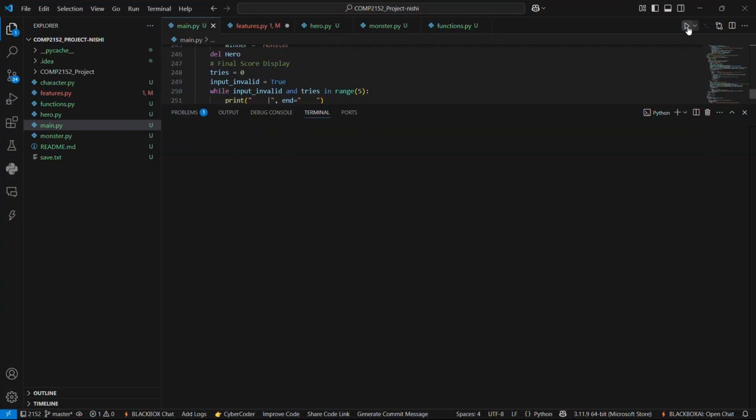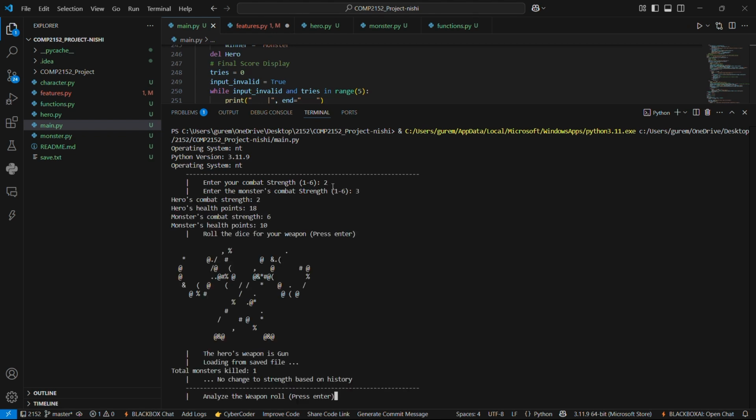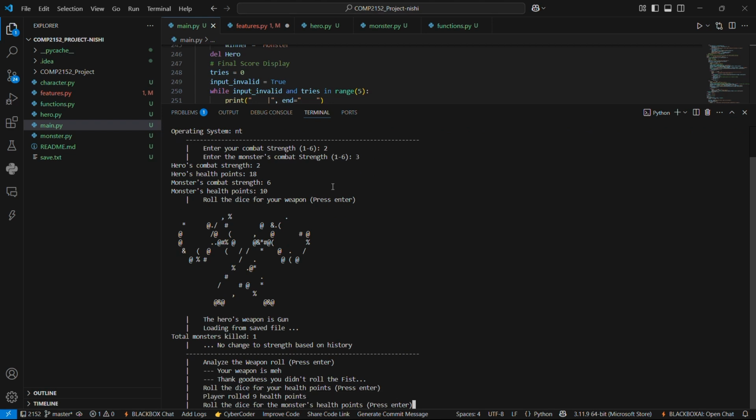Now, if I run this file, 2, 3. As you can see, the code is running fine.